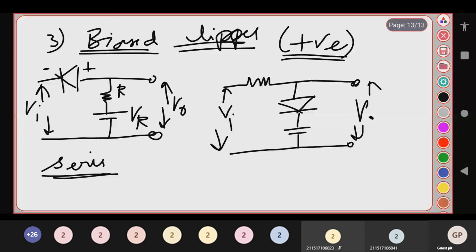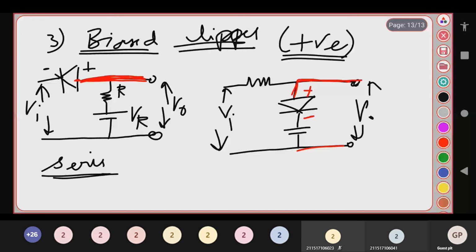Why is it called a positive clipper? The positive terminal of the diode is connected to the output side, and negative is grounded. Similarly here, your positive is connected to the output. So it is called a positive clipper. And why is it called series? Here your diode is in series with the output voltage. Here, for the output voltage, your diode is in parallel. So it is called a series clipper and a parallel clipper.